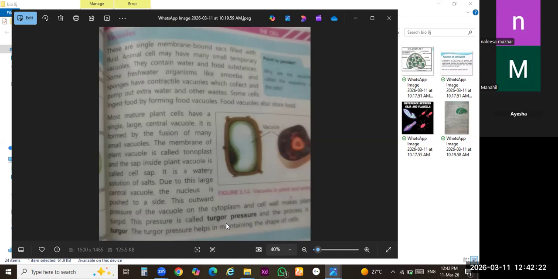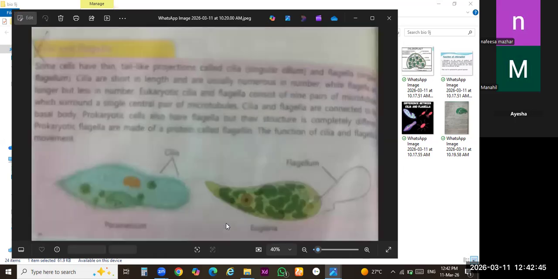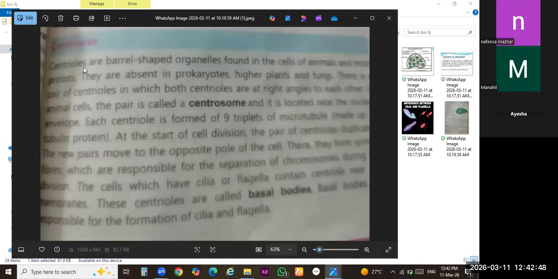Turgor pressure: the pressure exerted by the tonoplast due to the extra water holding capacity is known as turgor pressure. And the plant body will become turgid due to the extra water holding capacity, and it will provide a shape and structure to the plant body. This way you have to complete your answer. Right? One minute left, class. Okay, you have to learn the structure and function of centriole as it is. A pair of centrioles is known as a centrosome and singular is known as a centriole.